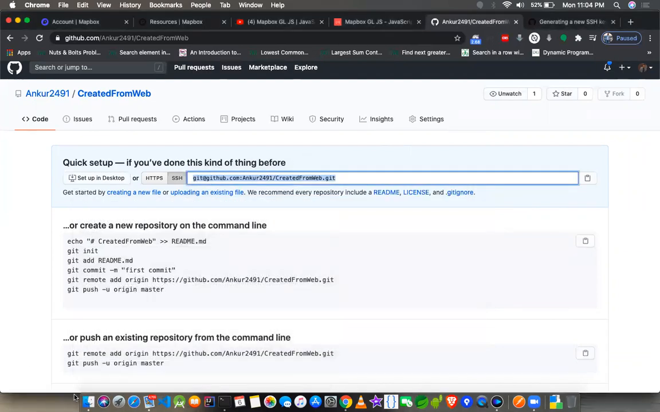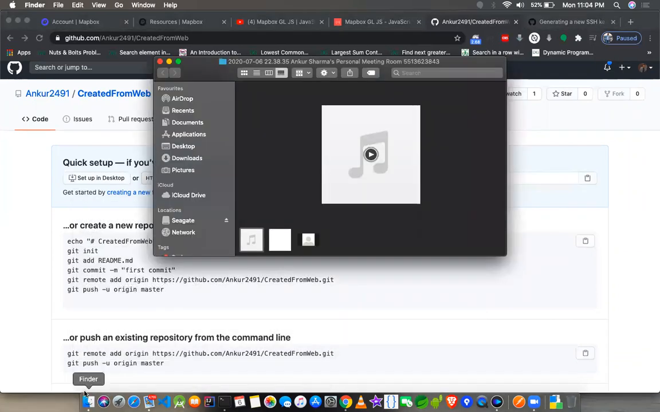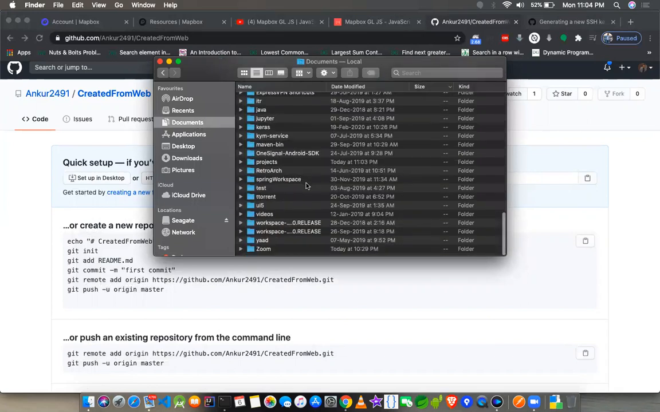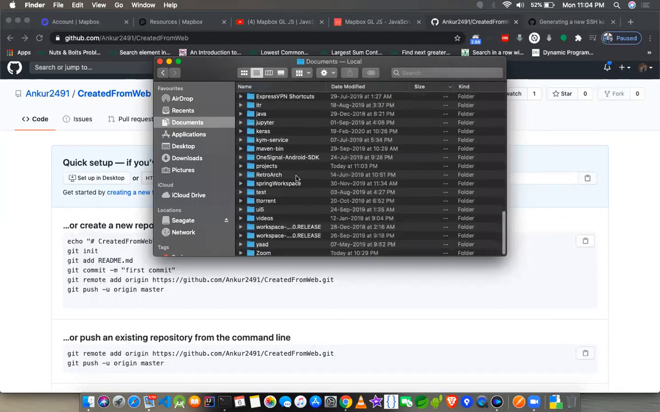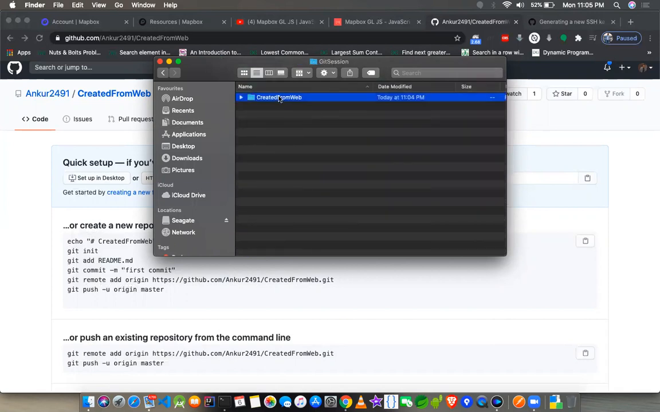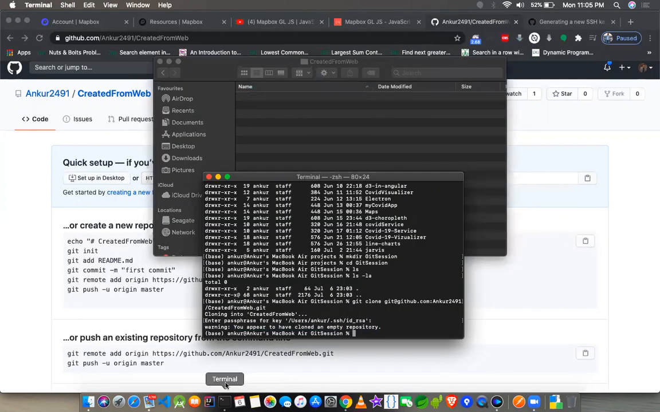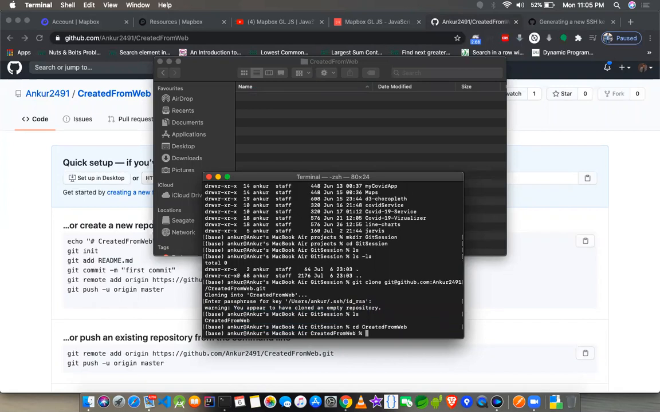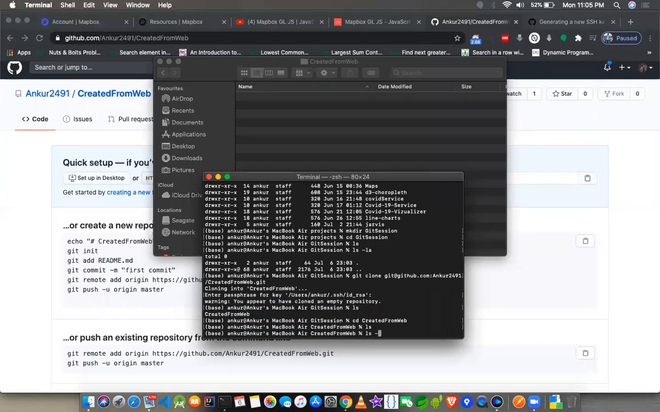I can show you that here also. Where is it, documents, I'll show you the projects. So this is the folder over here, and it has nothing. Now, interestingly, I'll show you one thing. I'll just go in this folder. So I see nothing, right?